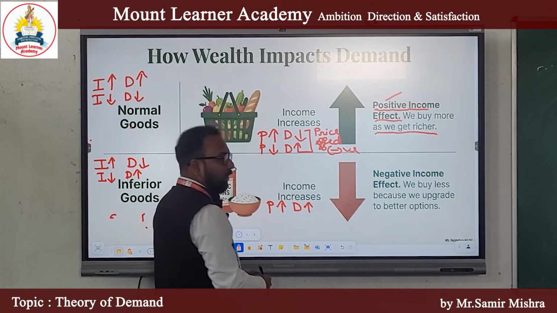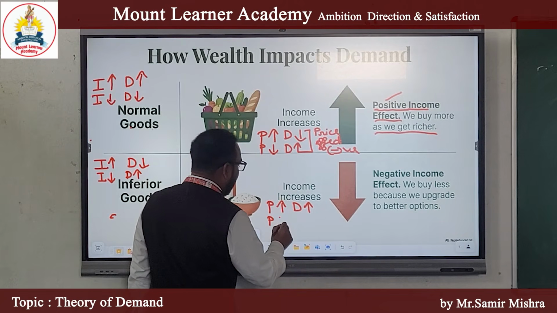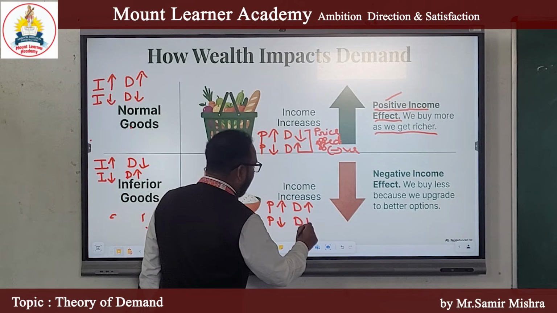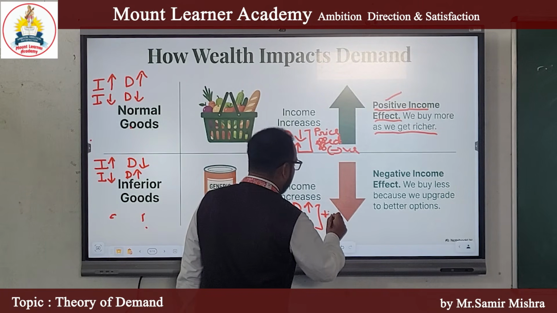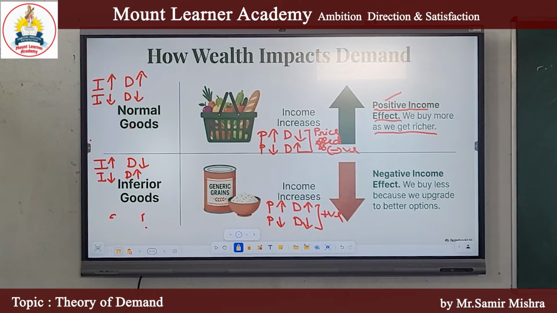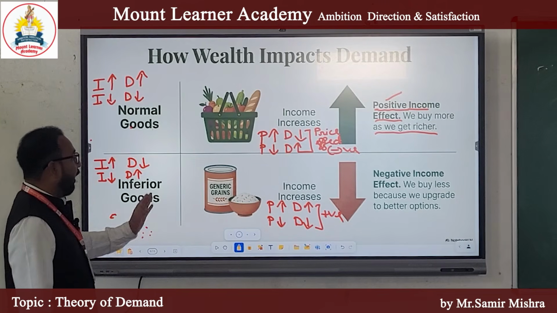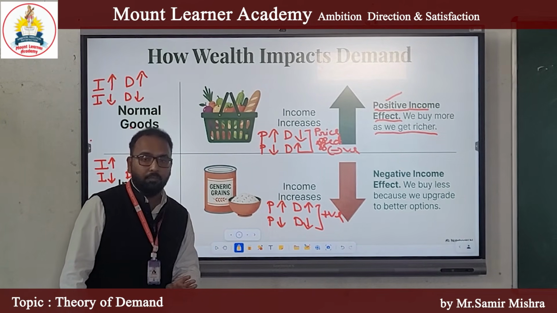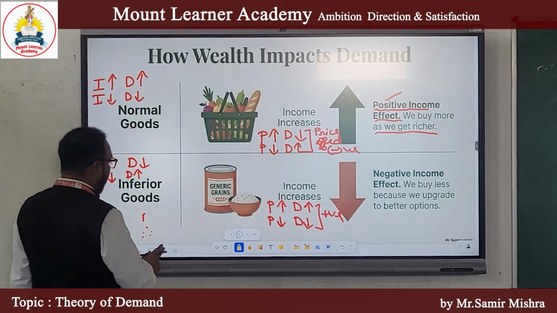When price increases, we will increase the demand for inferior goods. And when price decreases, we will decrease the demand for inferior goods. So price effect is positive. I hope clear. Yes or no? In case of inferior goods, income effect is negative and price effect is positive. Clear? Next factor which affects our demand is